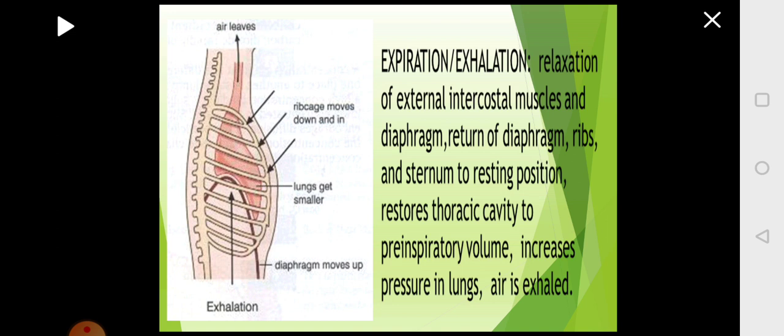In this picture, you can see how the exhalation will happen. The rib cage moves down, the diaphragm moves up. As a result, the space in the lungs is reduced. The lungs will recoil, not collapse, they will recoil. Once they recoil, the pressure increases and exhalation will happen.